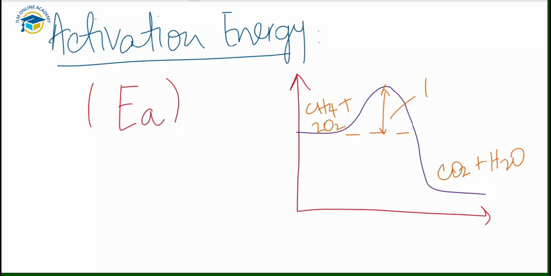This arrow is the activation energy, or the minimum energy that is required, and this one is the enthalpy change, delta H, or enthalpy of a reaction, the energy change for the reaction. You can see here the reactants have more energy as compared to the products. Energy is given out when the products are formed. So delta H is the enthalpy of the reaction, and for the chemical reaction between the methane and the oxygen to start, this is the activation energy.